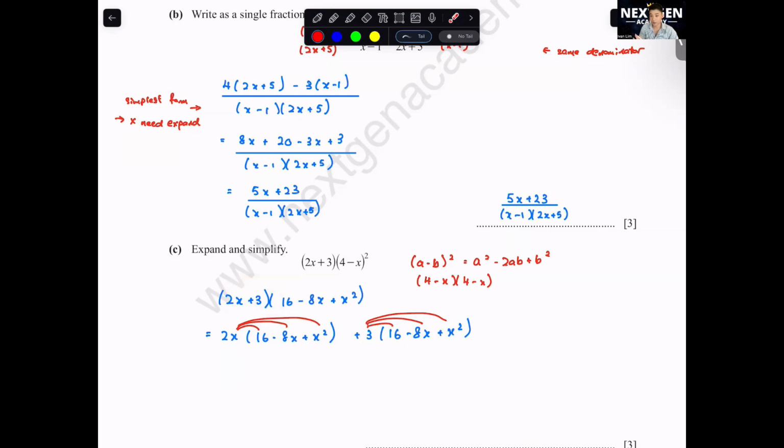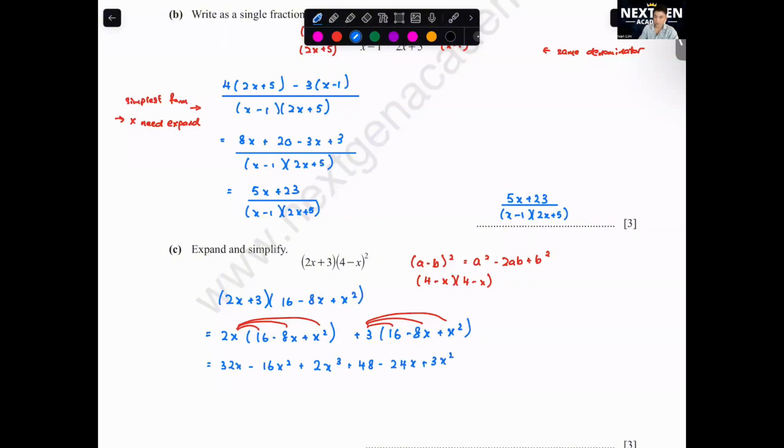Okay, this is just based on my experience. I observe students working, and I want y'all to try to avoid mistakes. Just spend the next extra 4 seconds to write this out. Now only you expand it. So here you get 32x minus 16x squared plus 2x cubed plus 48 minus 24x plus 3x squared.